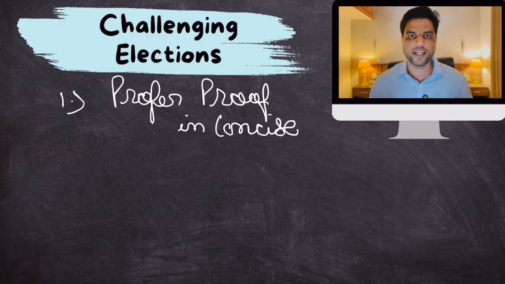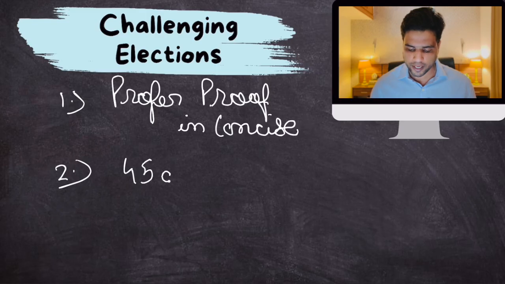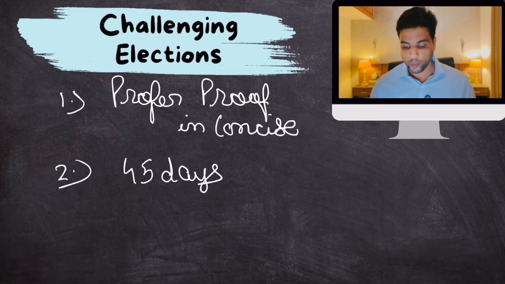The evidentiary materials should be there. Second, you cannot file this election petition after 45 days of declaration of results. Within 45 days, you have to file it.